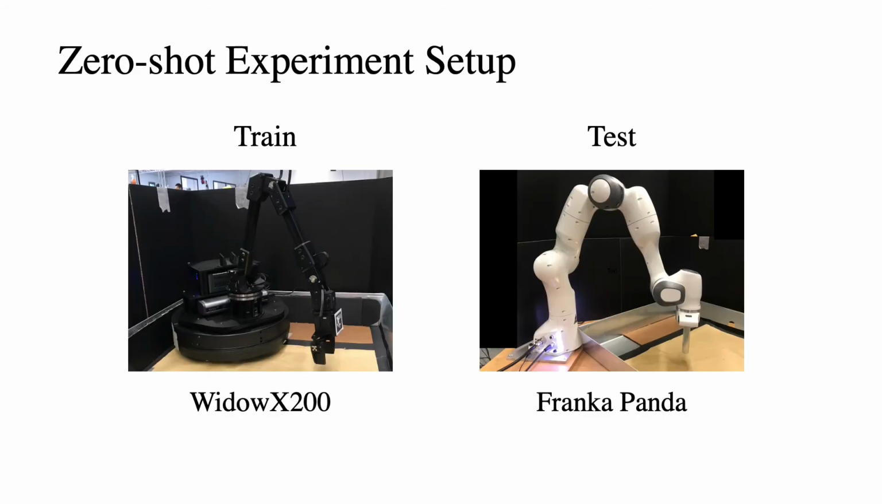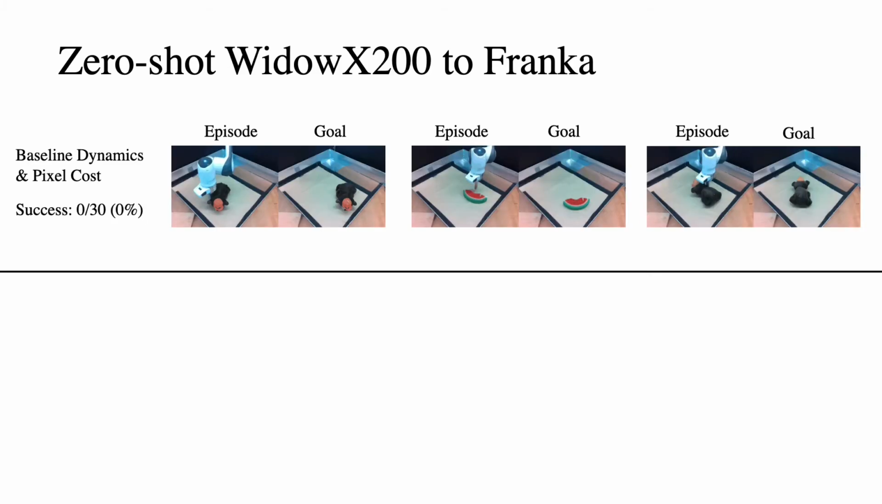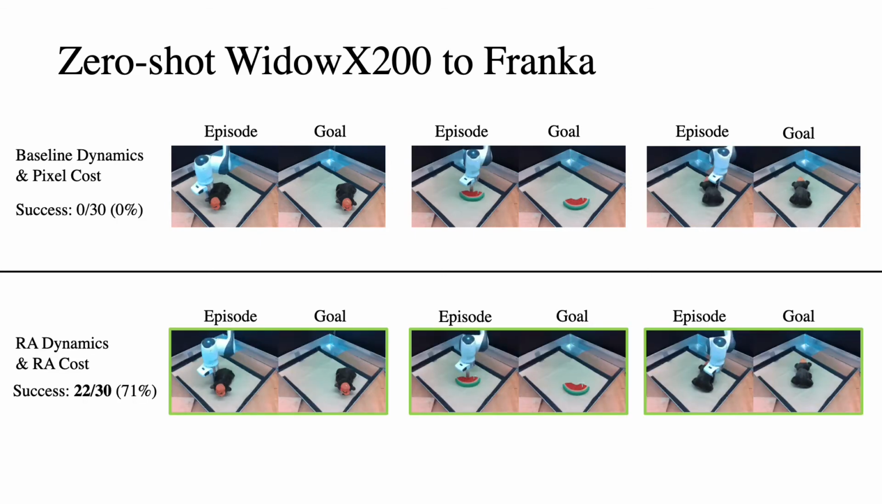We highlight our zero-shot WidowX 200 robot to Franka Panda robot control experiment. In this experiment, we trained the dynamics model on about 2,000 videos of the WidowX 200 and then utilized the dynamics model for control of an unseen Franka Panda robot. Here, the baseline method chooses to move the robot out of the scene to minimize the pixel-wise cost, or outputs actions that exploit model error. As a result, it fails on all of the pushing tasks. On the other hand, our robot-aware dynamics model is able to accurately predict object movement despite the new robot, and the robot-aware cost correctly ignores the robot pixels in the image, resulting in much higher success of the overall controller.